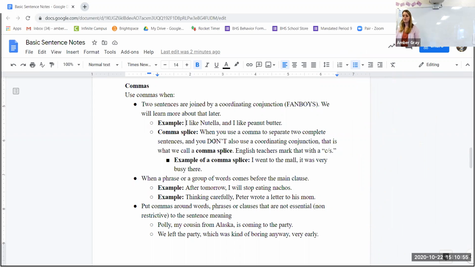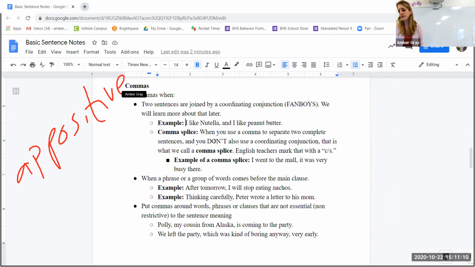Put commas around words, phrases, or clauses that are not essential. We call those non-restrictive to the sentence meaning. Here we call those appositives, which is another lesson in itself. If you have non-restrictive appositives: Polly, comma, my cousin from Alaska, comma, is coming to the party.